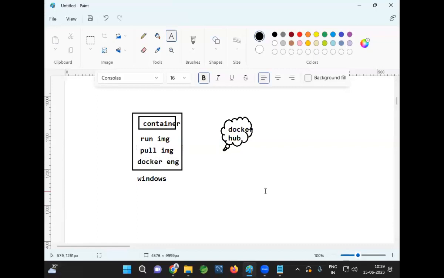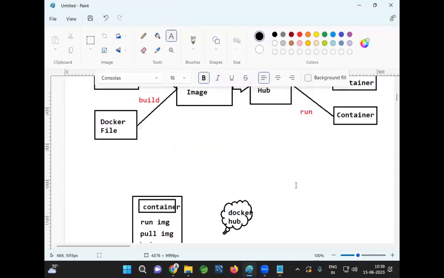So to run your application using Docker, you need to install Docker software on the computer, download the Docker image, and run the Docker image. When you run it, a Docker container will be created. The Docker container will have our application, so the application will be executed inside the container.